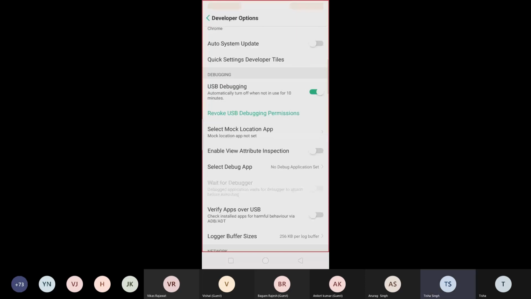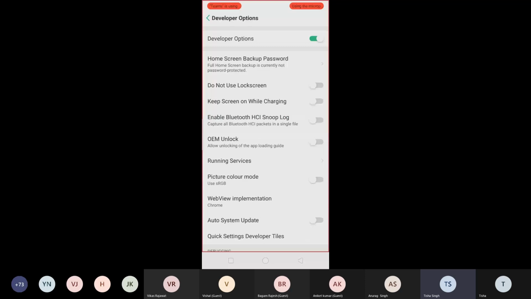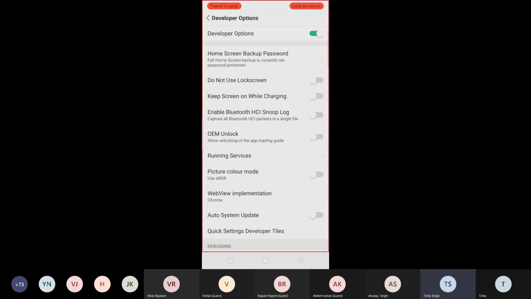So for those who are trying to install the application on their mobile phone, go into settings, additional settings, developers option, enable the developers option, and USB debugging. Fine. Then you would be able to do it.